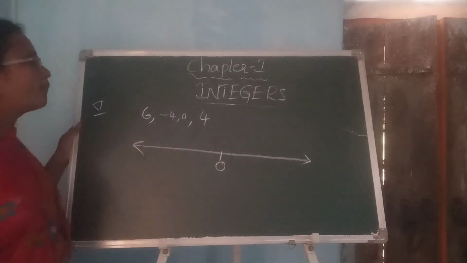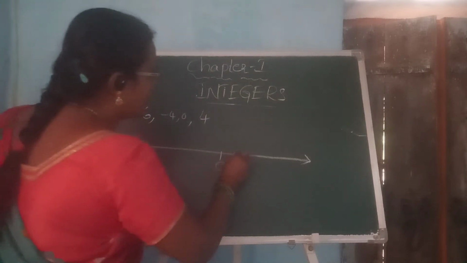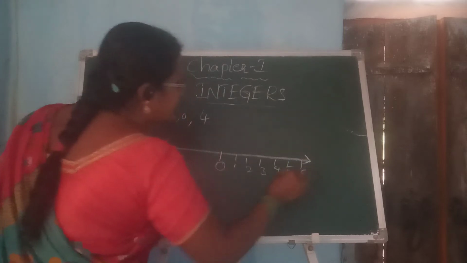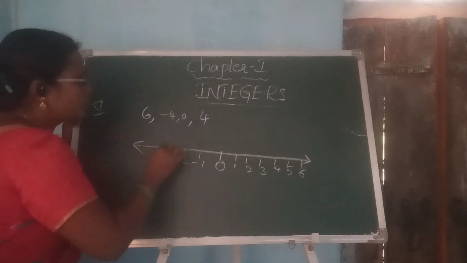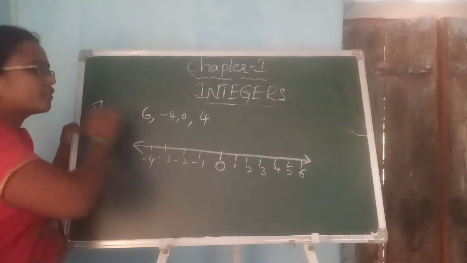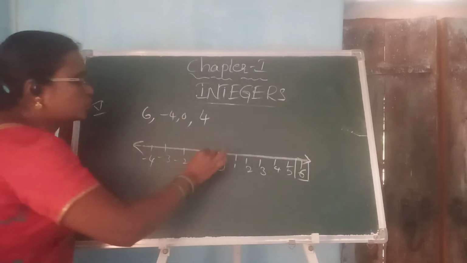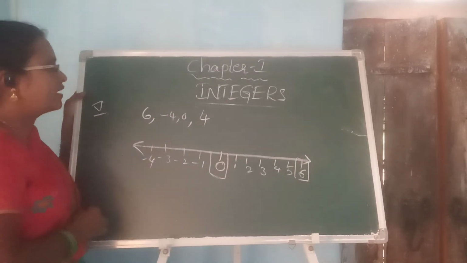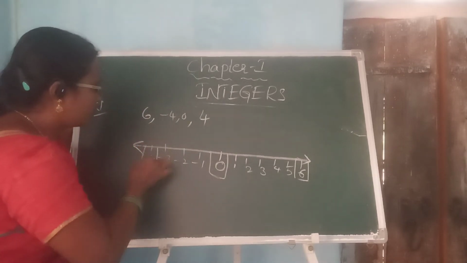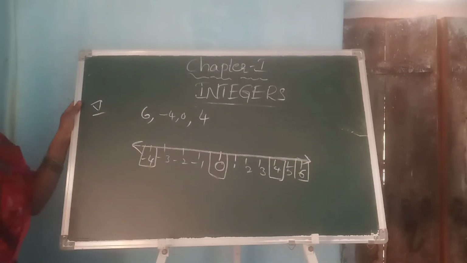Zero. Positive values will be on the right hand side and the negative values will be on the left hand side. On this side 1, 2, 3, 4, 5, 6, and here -1, -2, -3, -4 and so on. We have to indicate on the number line what they are asking. First one, the 6. Just make a box of that. Next, we know the 0 is here. Next, -4 and, comma, 4. This is the solution to the question asked in the textbook.